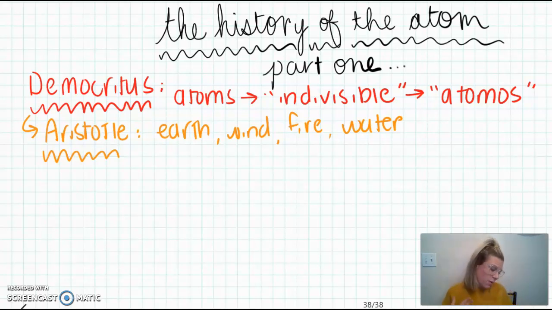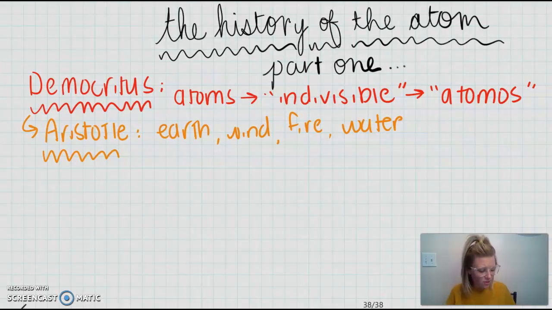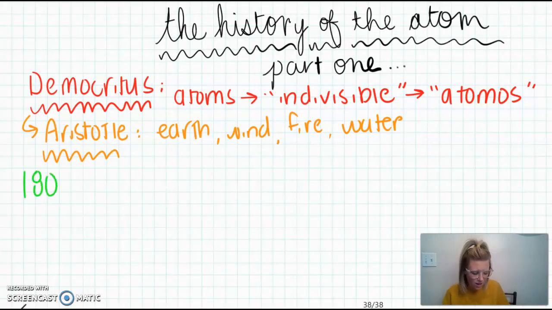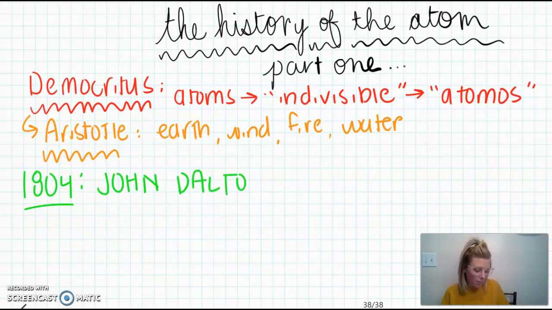So you might think to yourself, maybe sometime in the early AD era, we came up with an idea of the atom. But interestingly enough, our next theory of the atom didn't come around until around the year 1800. I think around the year 1804, an English scientist by the name of John Dalton decided to propose an atomic theory. Now, his atomic theory was based off of what we call postulates, or different statements about what his theory was based on.